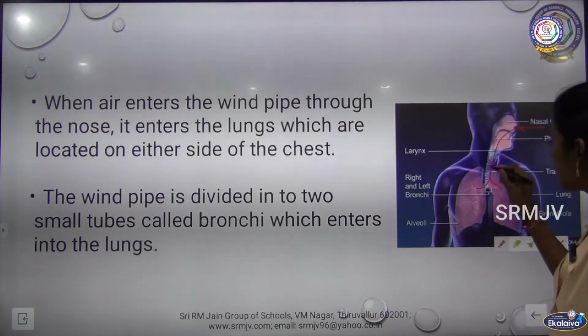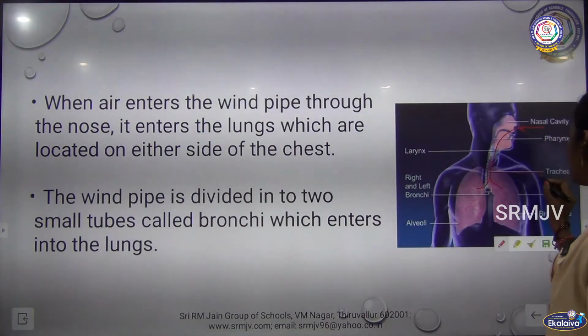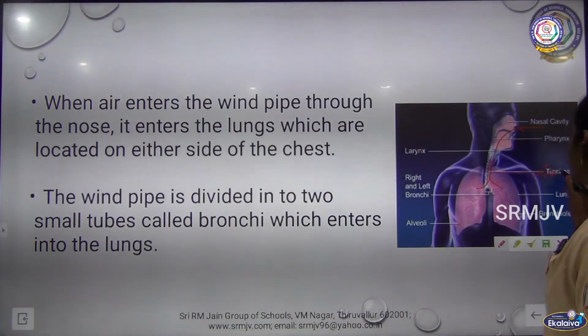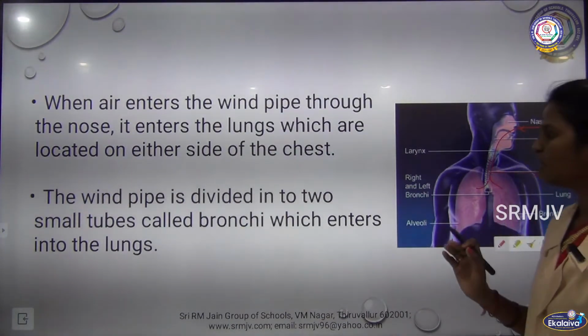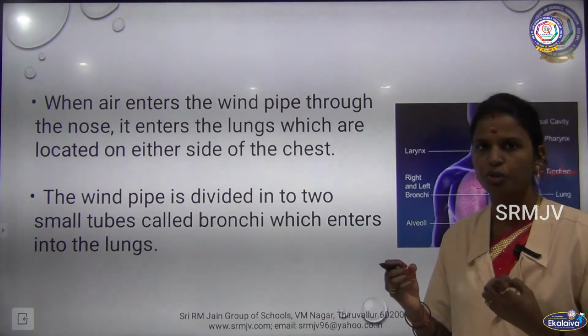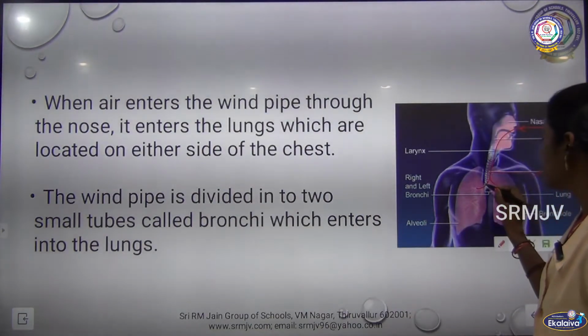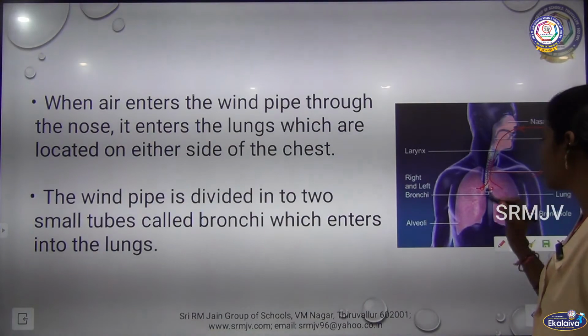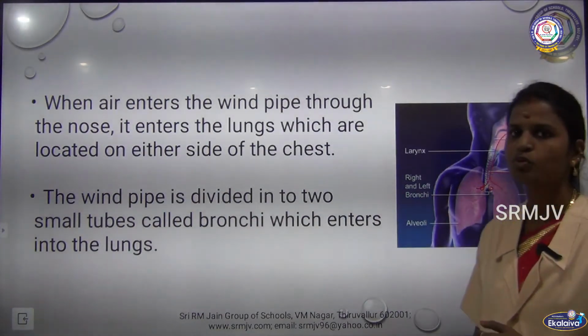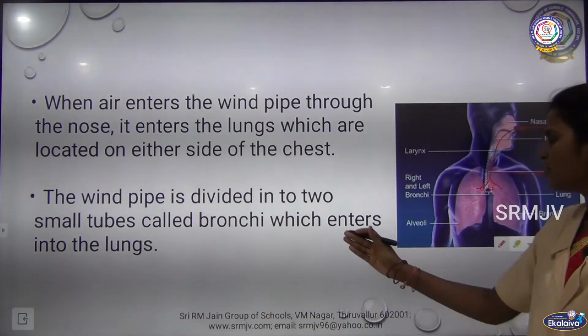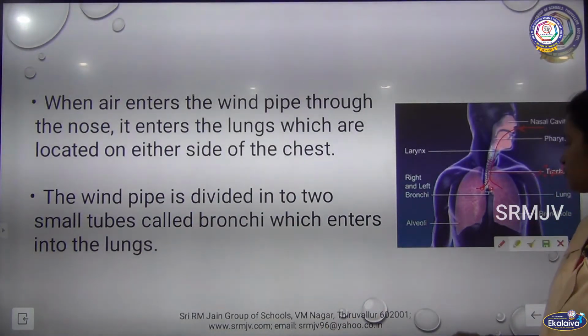And here the windpipe, the other name of which is trachea, is divided into two small tubes, here one tube and here one tube, called bronchi, which enter into the lungs.